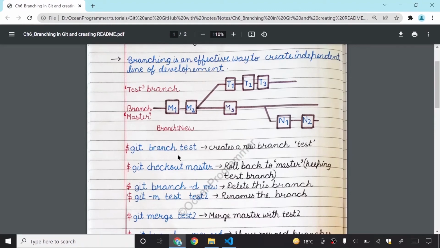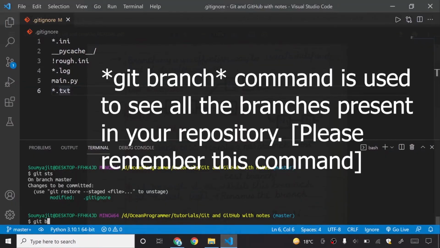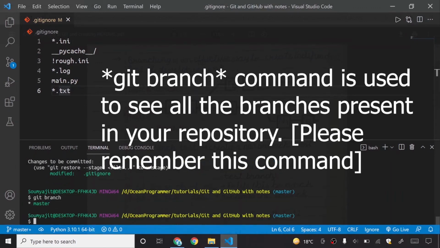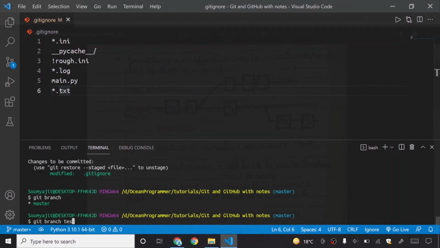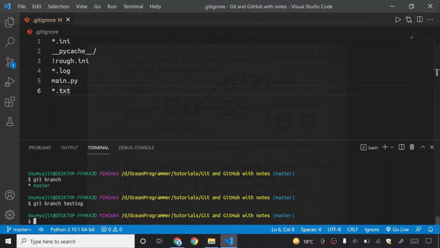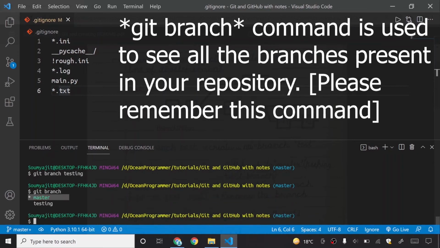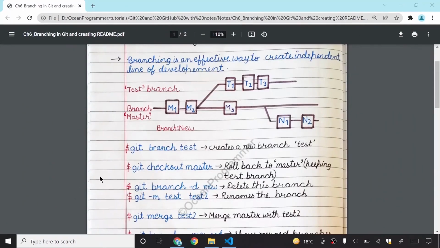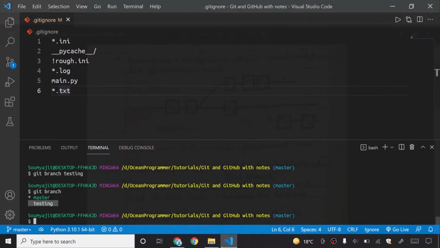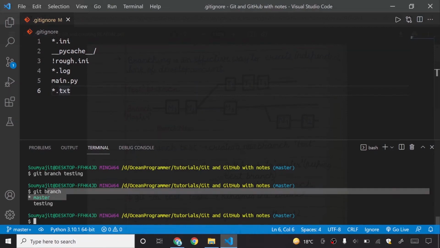So git branch test means that you want to create a new branch with the name test. If you want to give it some other name, say new, I will write git branch new. So I will say git branch. See, by default this is master and there is only one branch. I say git branch testing. Okay, I will press my enter key. You can see now the git branch command says that there are two branches right now, the master branch and the testing branch. The git branch command is used to see all your branches inside your git repository. So you created a new line of development.